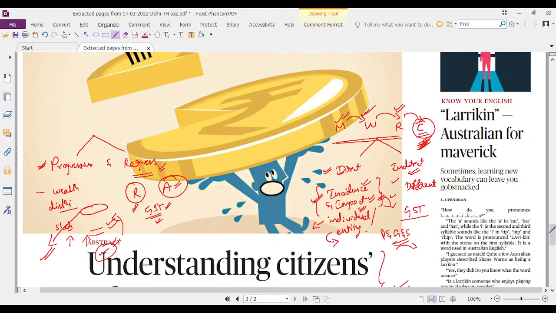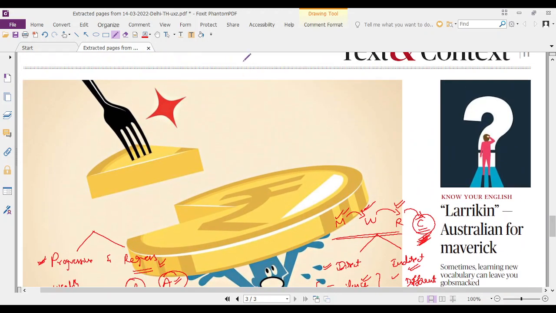And there is another concept which shows the relationship between tax rates fixed by the governments and the government revenue. This relationship is famously known as the Laffer curve.